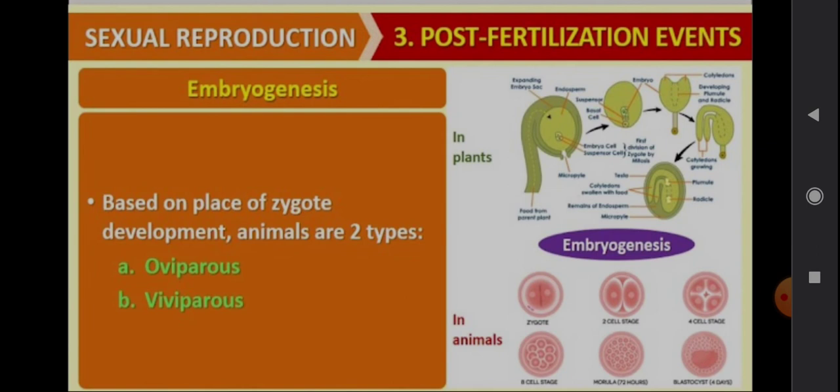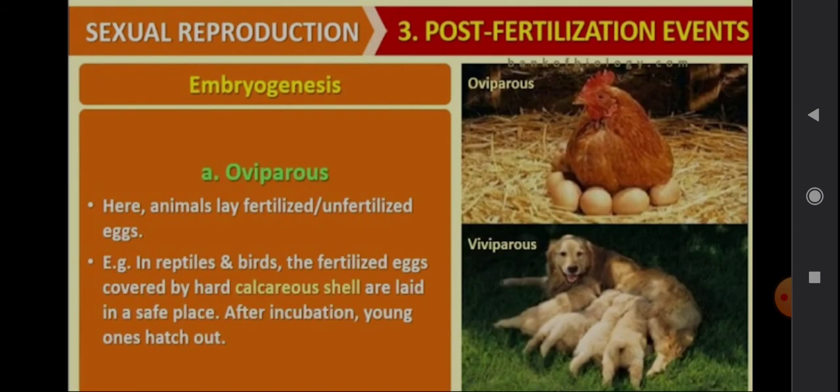Based on the place of zygote development, animals are of two types, that is oviparous and viviparous. Oviparous means animals lay fertilized or unfertilized eggs. For example, in reptiles and birds, the fertilized eggs covered by a hard calcareous shell are laid in a safe place. After incubation, young ones hatch out.